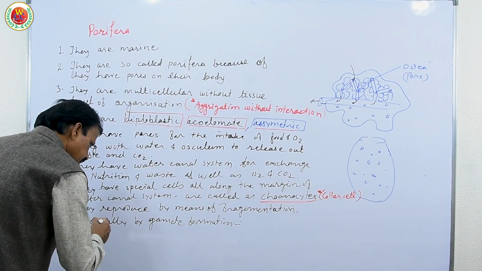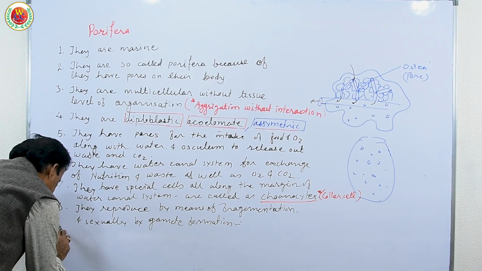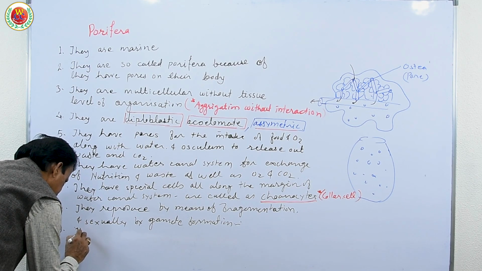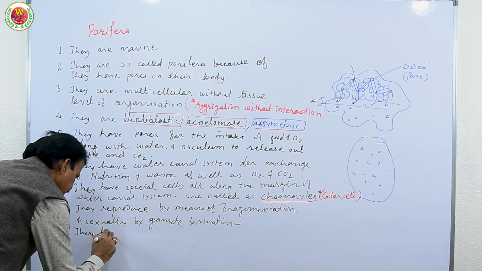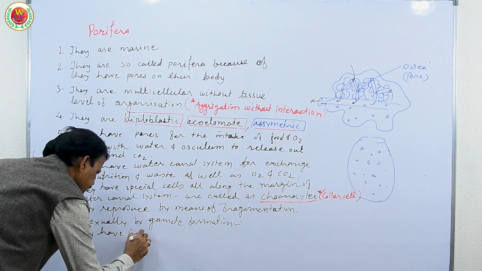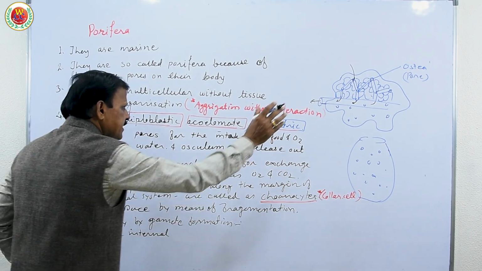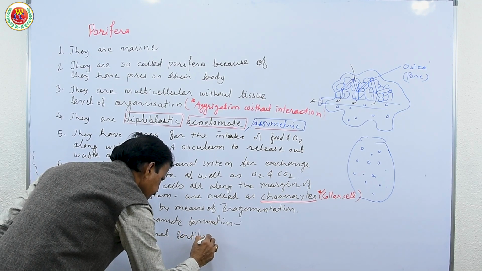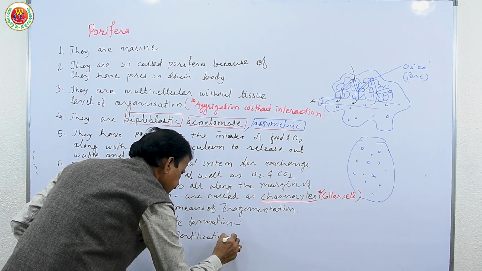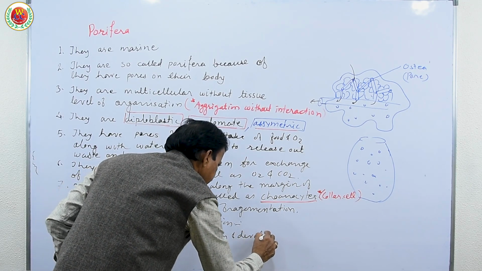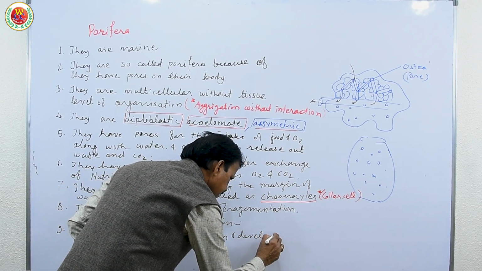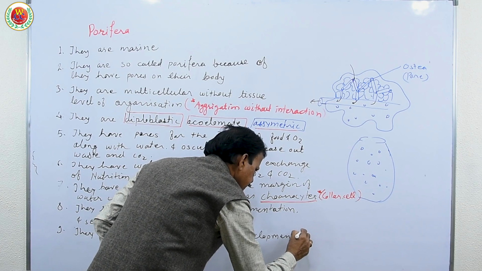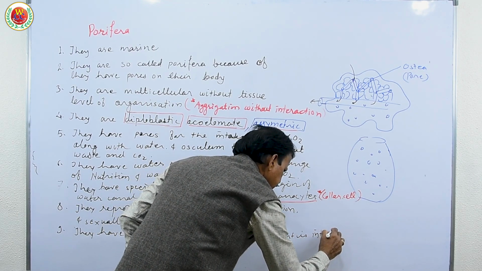So they have internal fertilization, that is within that collection of cells, and development is indirect.